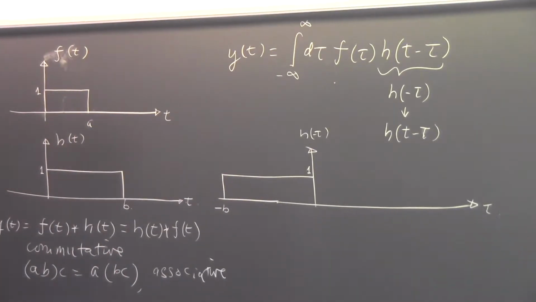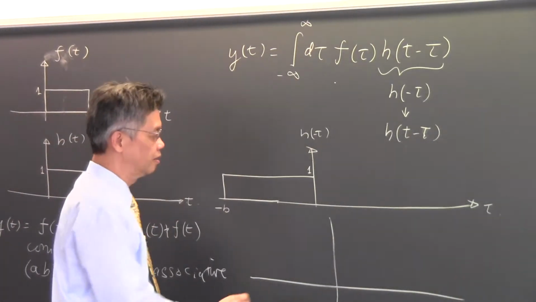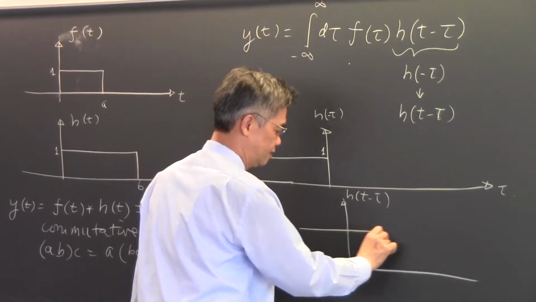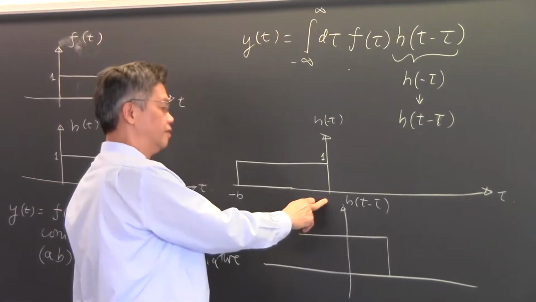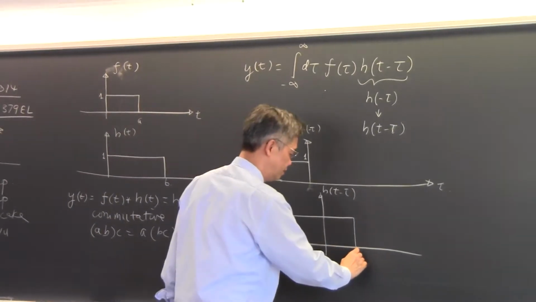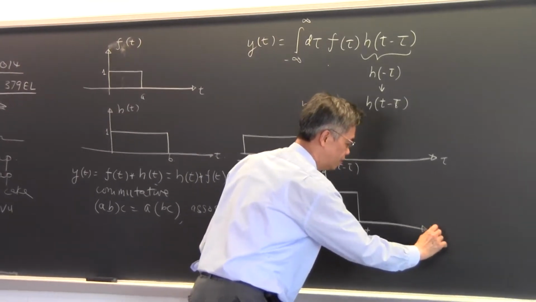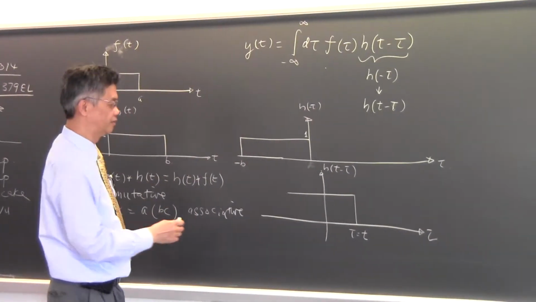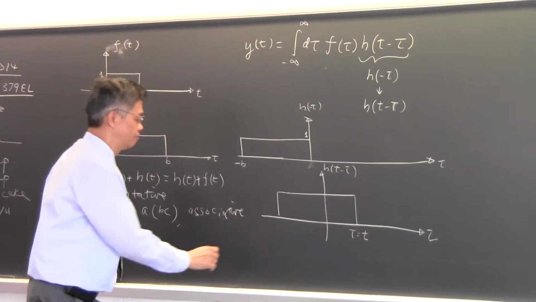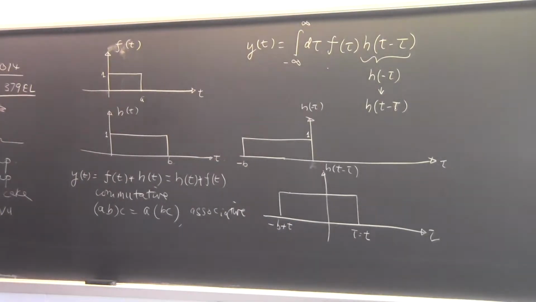The second thing that happens is that you shift it by t. h of t minus tau is the same as, instead of the origin corresponding to tau equal to 0, the origin corresponds to tau equals t. I'm still plotting this as a function of tau. So this will be something like minus b plus t. Can you see that when I shift that function over?